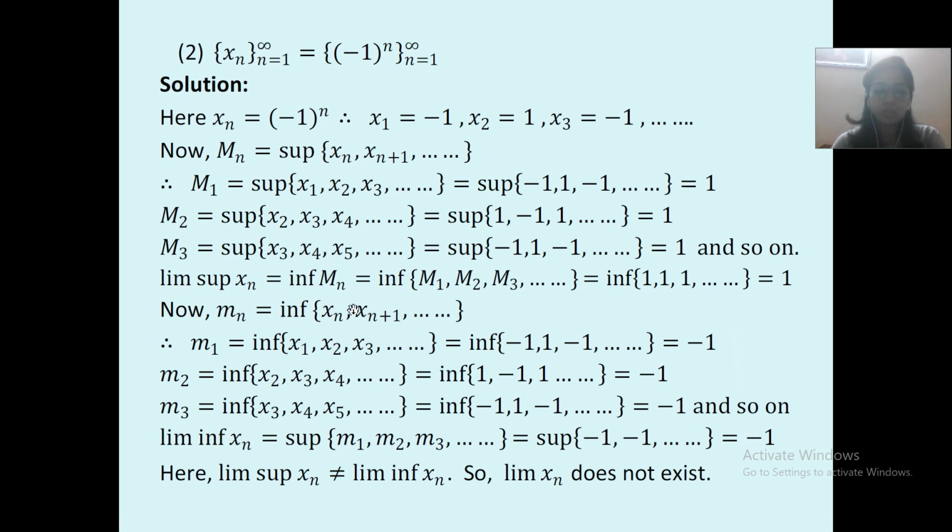And limit supremum xn was 1. અહીંયા તમે જોઈ શકો છો કે limit supremum xn is not equal to limit infimum xn. So limit xn does not exist. It means this is not a convergent sequence. Convergent sequence નથી એટલે તમને limit xn does not exist.